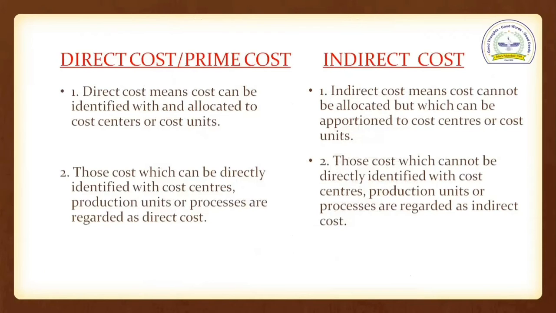See, then on the basis of traceability, there are two costs. One is direct cost and one is indirect cost. See, direct cost means a cost that can be identified and we can allocate it to a cost center or cost unit. So this comes under the direct cost, and direct cost is also known as prime cost. Second point, those costs which can be directly identified with a cost center, which we can allocate to the cost center's production unit or process, are regarded as direct cost.